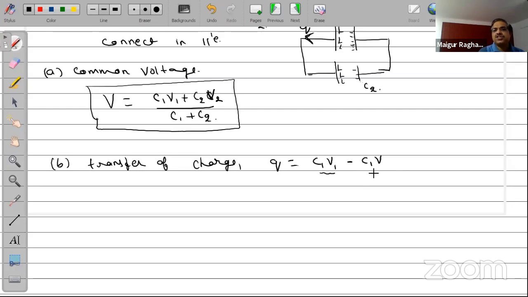So this was the earlier charge. Now after the connection, it loses charge. So therefore the loss of charge or the transfer of the charge is always given by this one. So C1 into (V1 minus V) is the amount of charge that gets transferred. Yes, Shivanik, any problem?